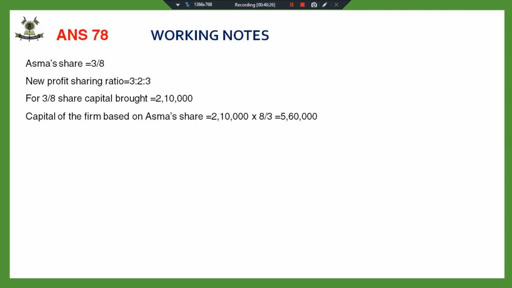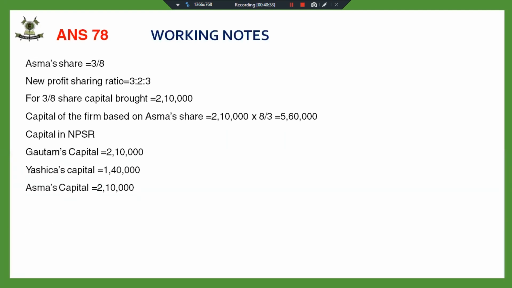That is 5,60,000. So capital in new profit sharing ratio will be 2,10,000, 1,40,000 and 2,10,000. And I need sacrificing ratio also.